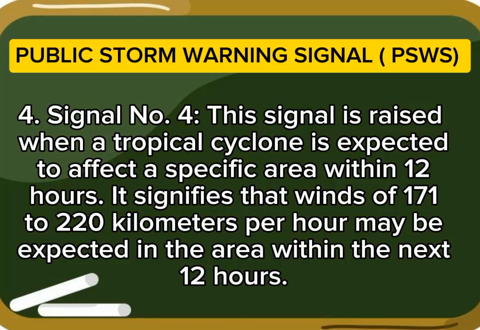Signal number 4. The signal is raised when a tropical cyclone is expected to affect a specific area within 12 hours. It signifies that winds of 171 to 220 kilometers per hour may be expected in the area within the next 12 hours.